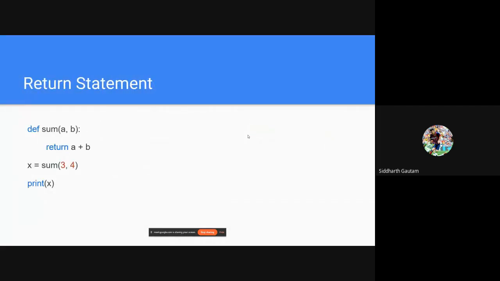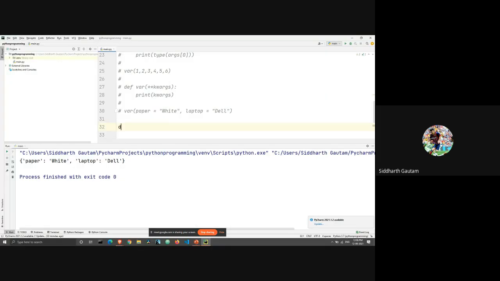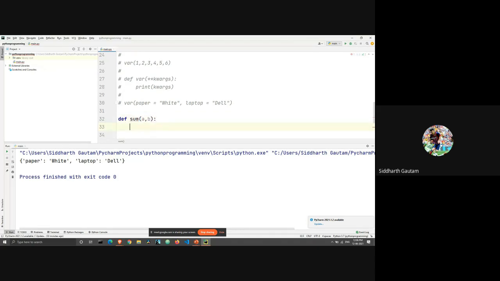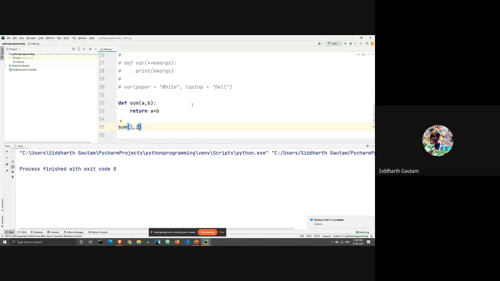Okay. So first, we will just start with the simplest example. We have def sum, we have already seen the sum example, a comma b. And what we're going to do is return a plus b. And now we're going to write sum and execute it. I didn't enter the value, so let's just enter 1 comma 2. Right. So I didn't get any output here.